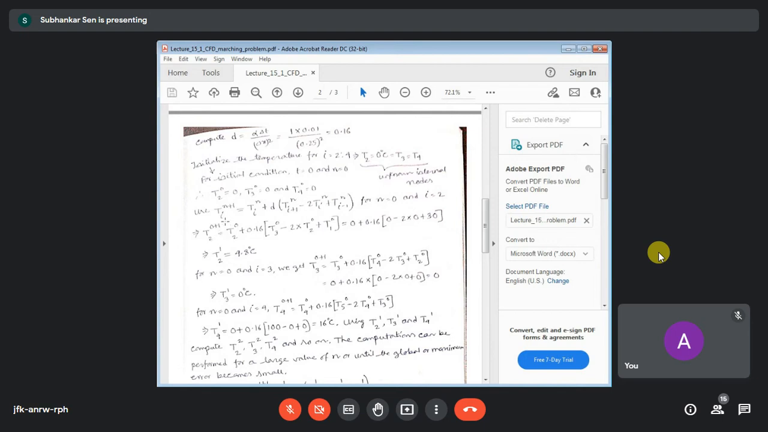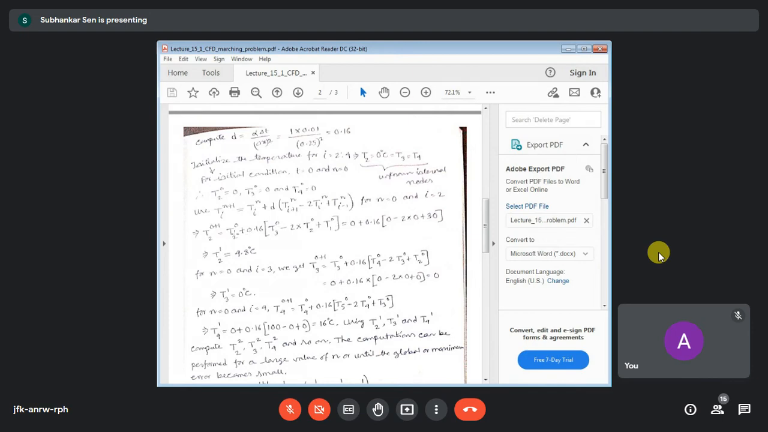So for T2, i is 2 and n was 0, so the left side is T2 at level 0 plus 1. This will be T2^0 plus D, which you have calculated as 0.16, times Ti plus 1, which means T3, so T3 at the 0th level, minus 2 times Ti, which means T2^0, plus Ti minus 1, which means 2 minus 1, so T1^0.